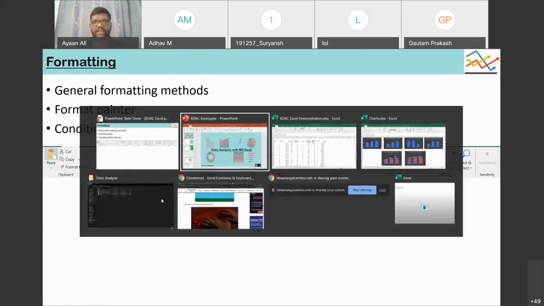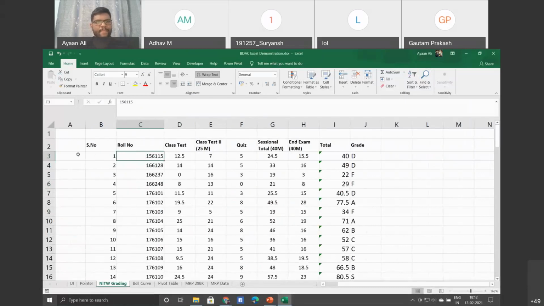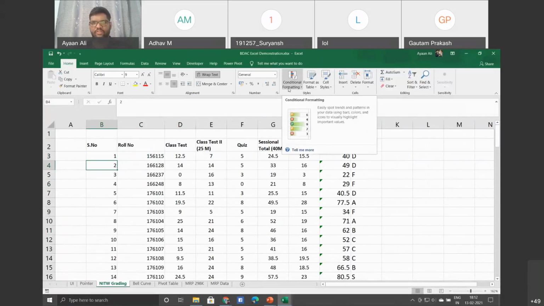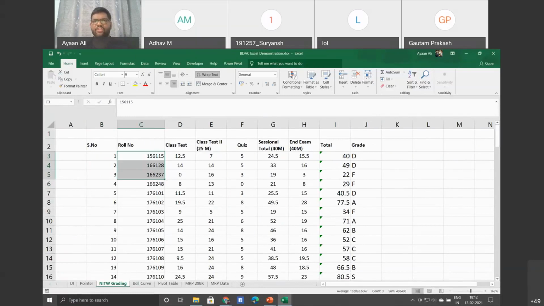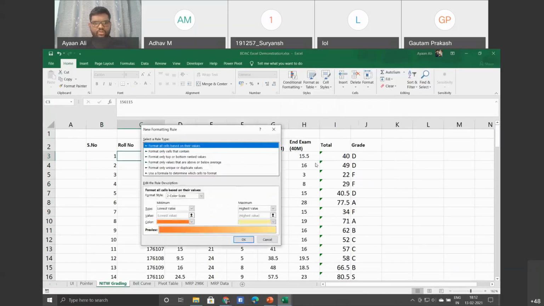Another thing is conditional formatting. Suppose I want to highlight, this thing is called conditional formatting, I want to highlight all the roll numbers which end with an odd digit. So what I can do is, here you will have cell rules. So I'll make a new rule.